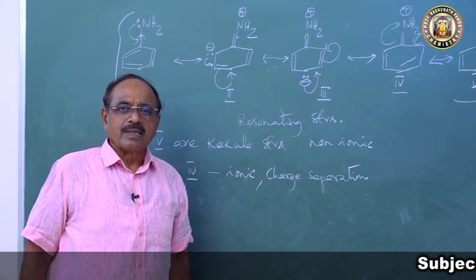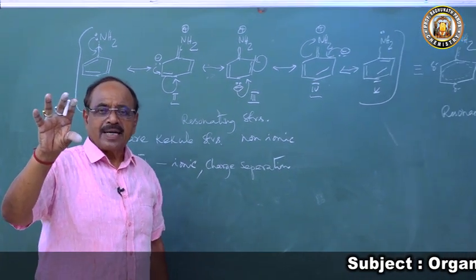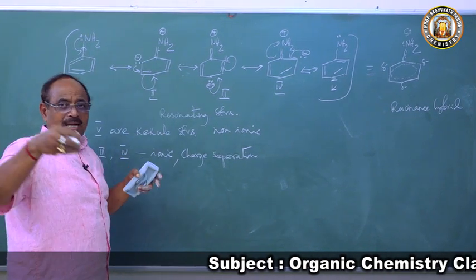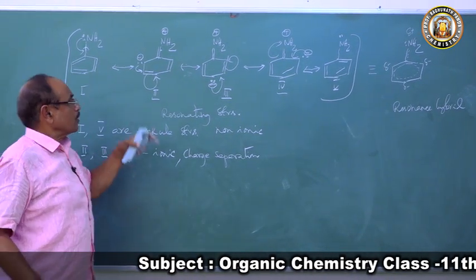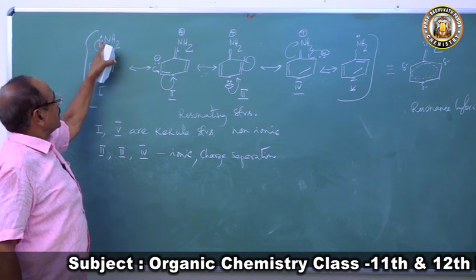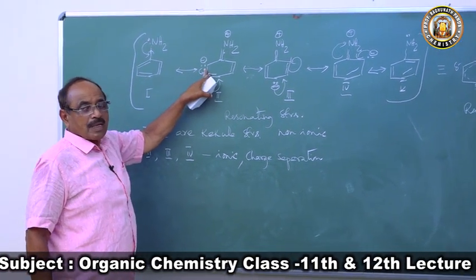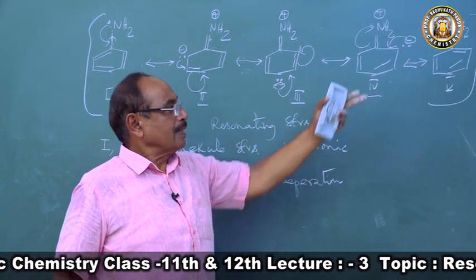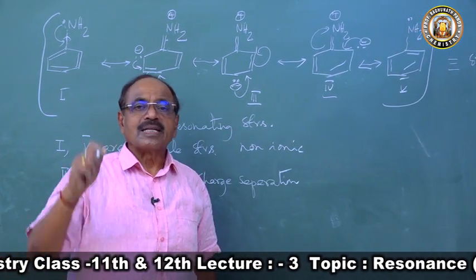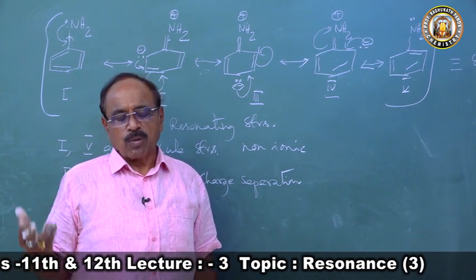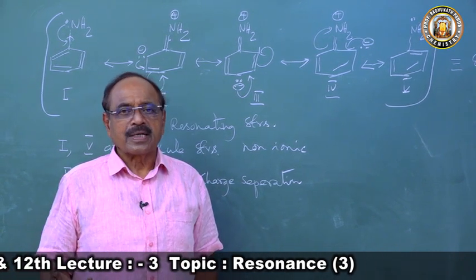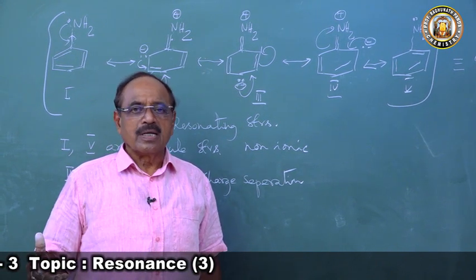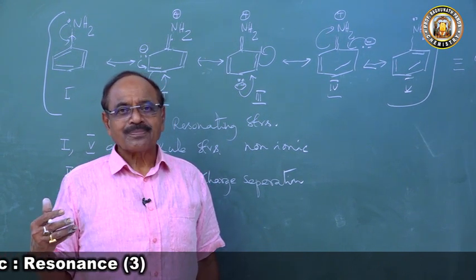the lone pair of electrons is not available at the nitrogen atom. The moment a proton is there, the proton will see whom? Here is a lone pair of electrons. It will come to the nitrogen atom. The moment the pair of electrons comes here, what has happened? Now it will follow the pair of electrons. It will come to this position. Because of delocalization, the lone pair of electrons of the nitrogen atom is not readily available for donation to cause protonation.